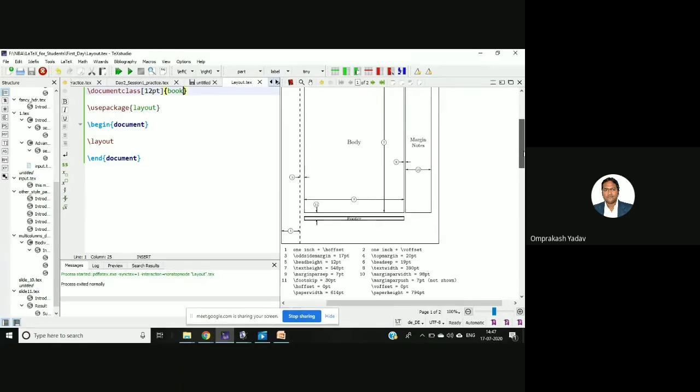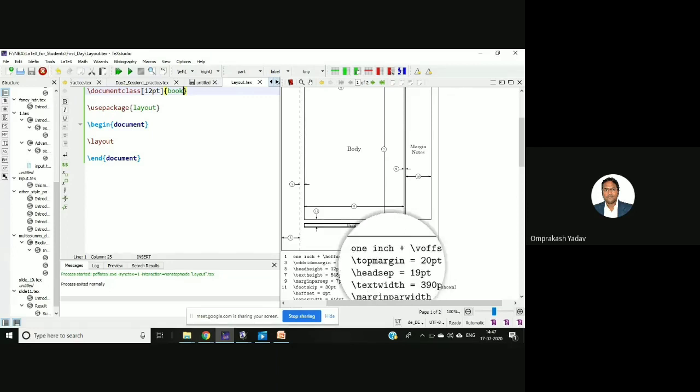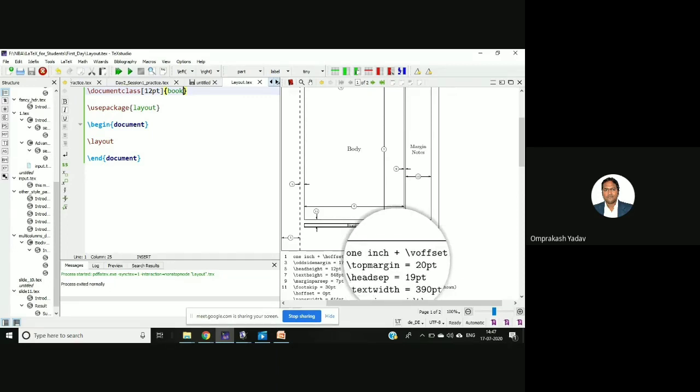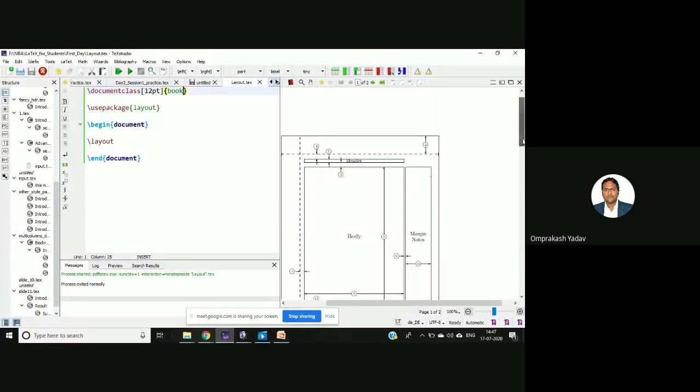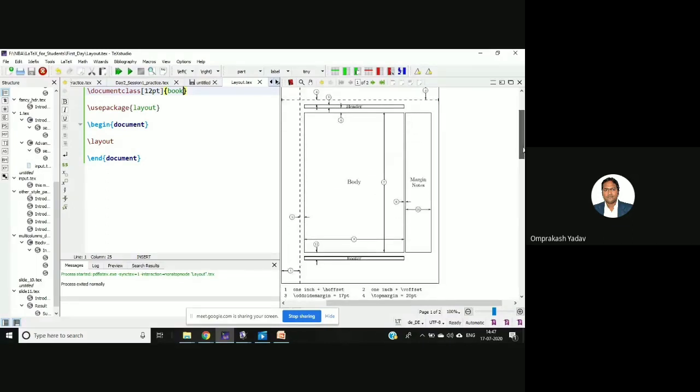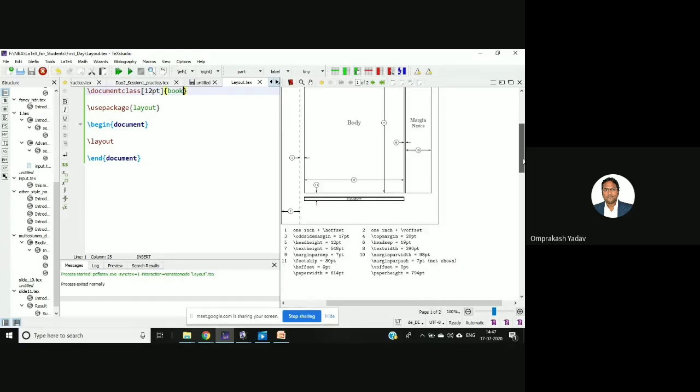Okay, now if you see, the margin will change. There we saw the top margin was 17 point for the report, but here the top margin is 20 point. So it has changed, right? Depending on that, if you select the book or the article, by default it will take a certain layout, and in that it will print.